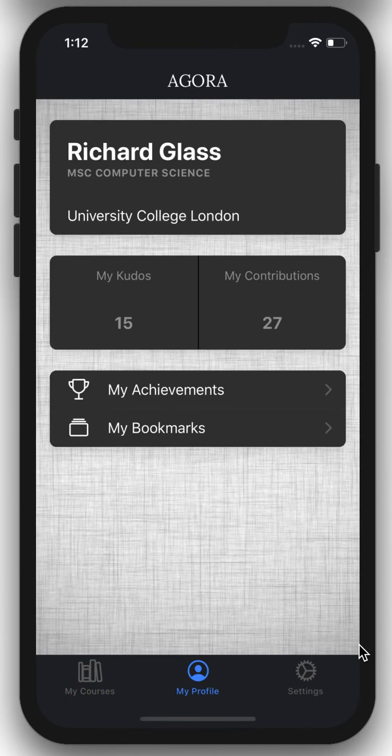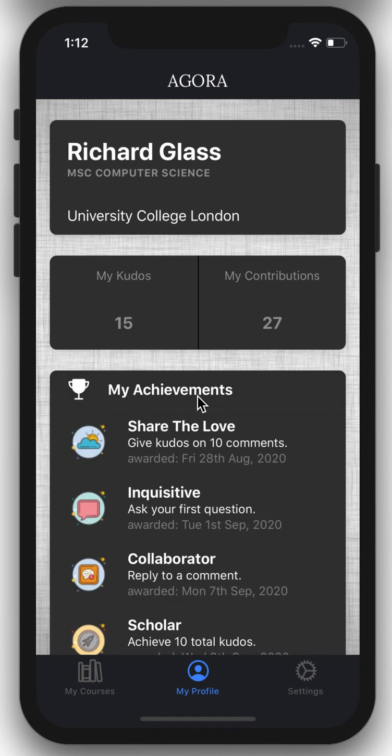Now I'll show you the student's profile. Here on loading, there returns their name, their course, their university, and then here you can see my kudos and my contributions. My kudos is the total amount of kudos that student has achieved throughout all of their comments. Contributions is just a measure of how many times they've contributed to discussions. These are both measures of trying to encourage students to take part and contribute.